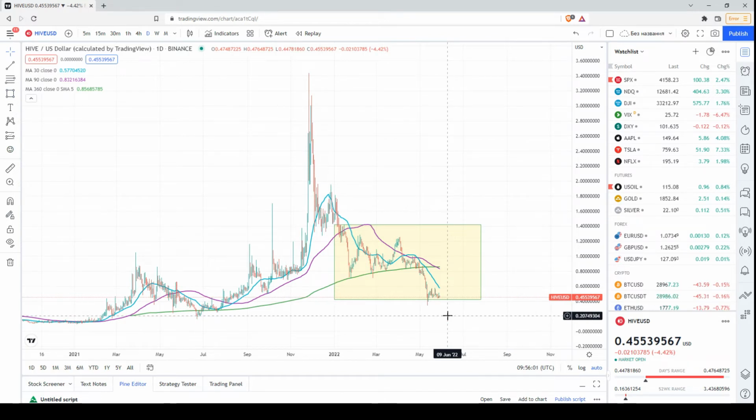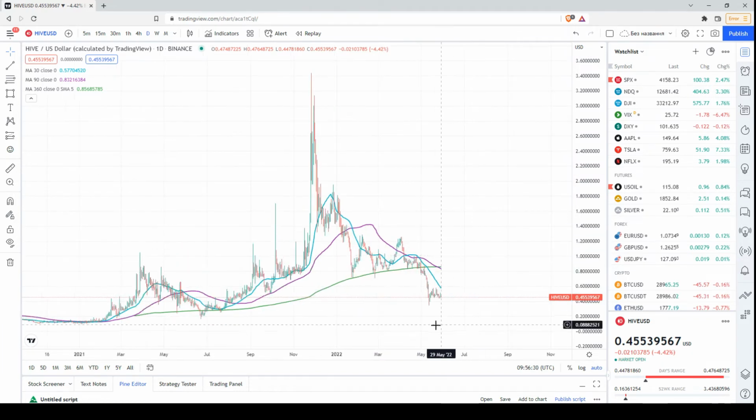Of course, at the moment, we see that we're still far away from such kind of scenario. But if all these moving averages start moving sideways, then we will see some kind of broad consolidation. But this is just a potential optimistic scenario at the moment. We still don't have any confirmation that this kind of scenario will take place, but I just wanted to highlight it.